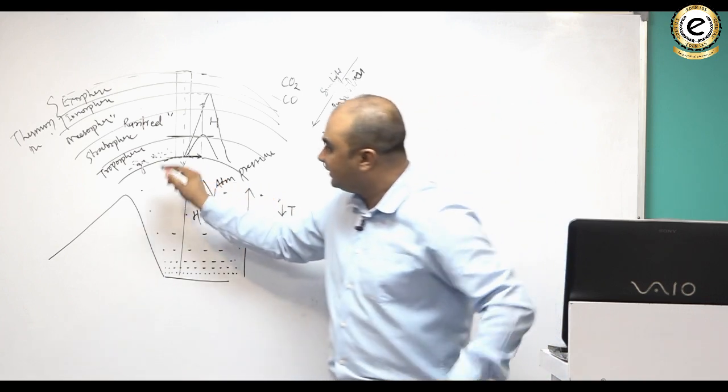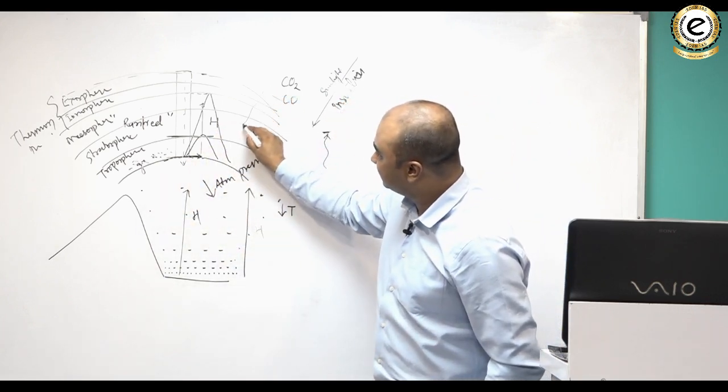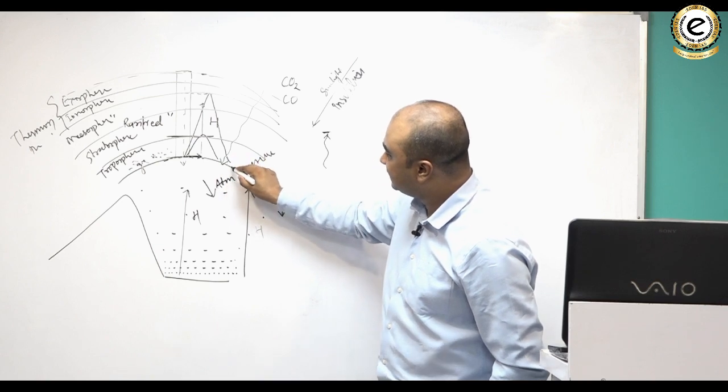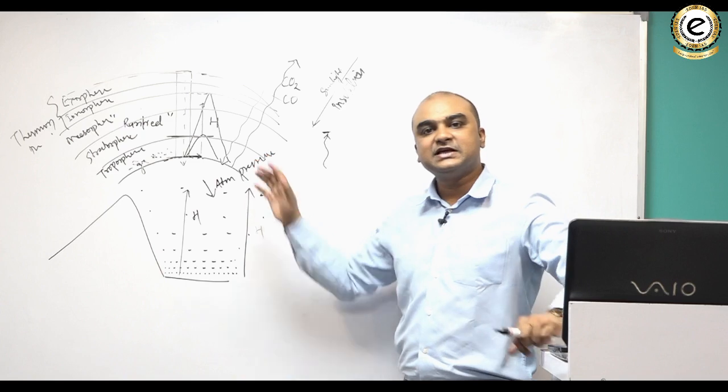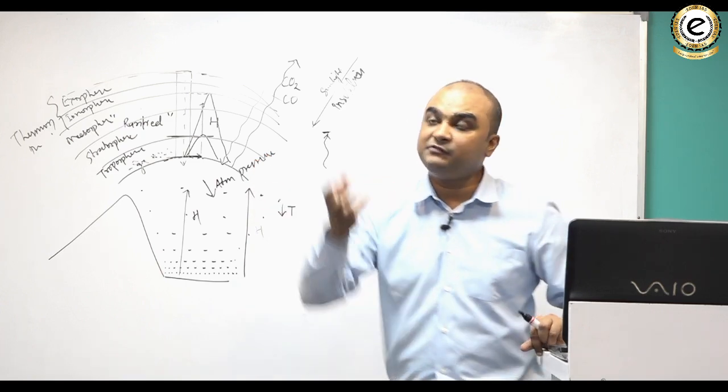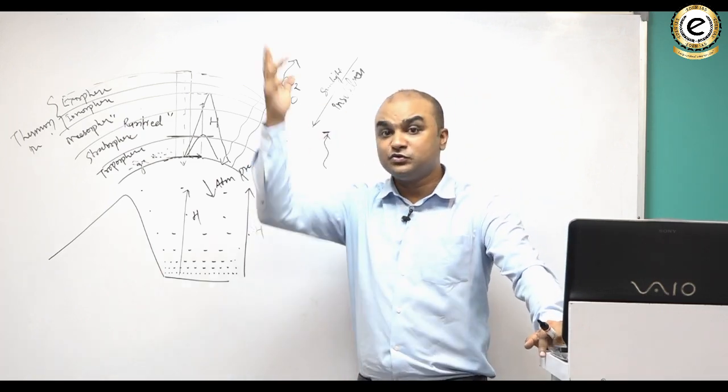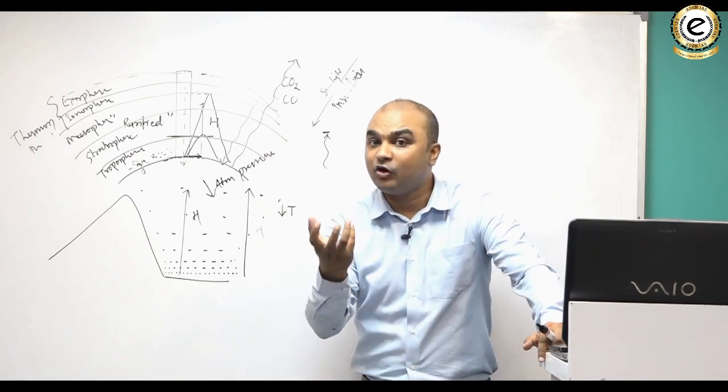So you can understand that during the day the Earth receives heat from the sun, and during the night the heat is lost. This is known as the heat balance of the Earth. If Earth only keeps on receiving heat and loses no heat, then Earth would become a ball of fire.